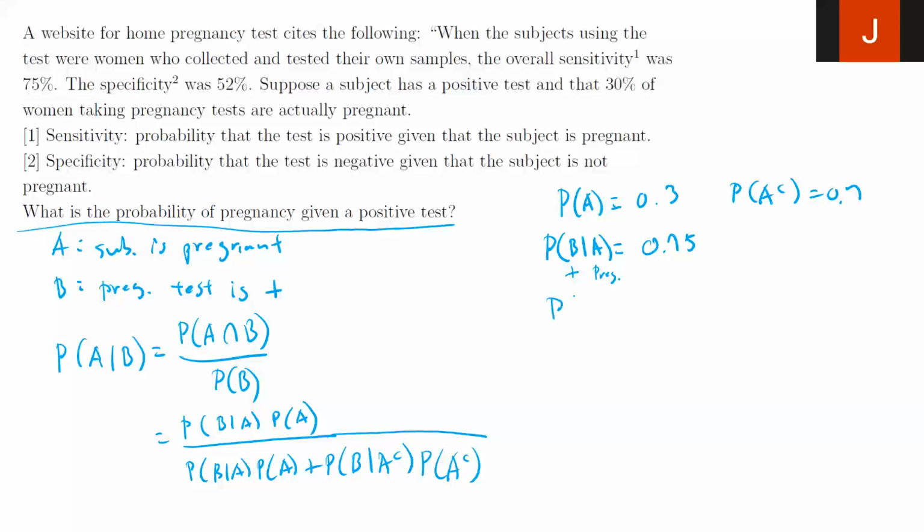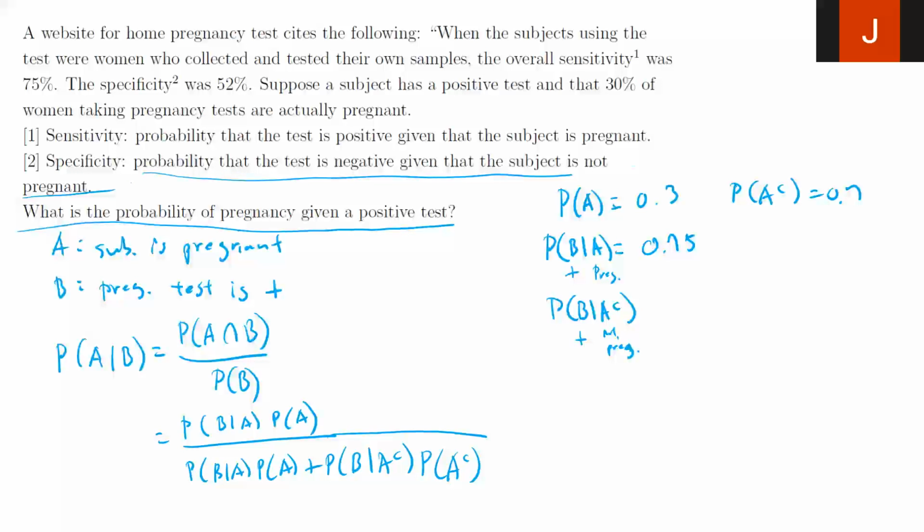Now, if we want the probability of B given A complement, that's saying what's the probability of a positive test given the person is not pregnant. Let's look at the definition of the specificity: the probability that the test is negative, given the subject is not pregnant.